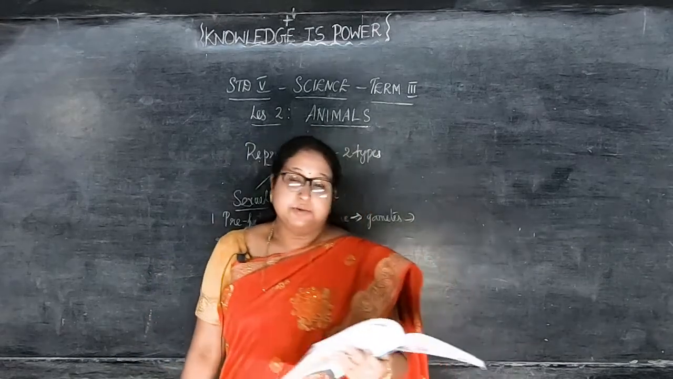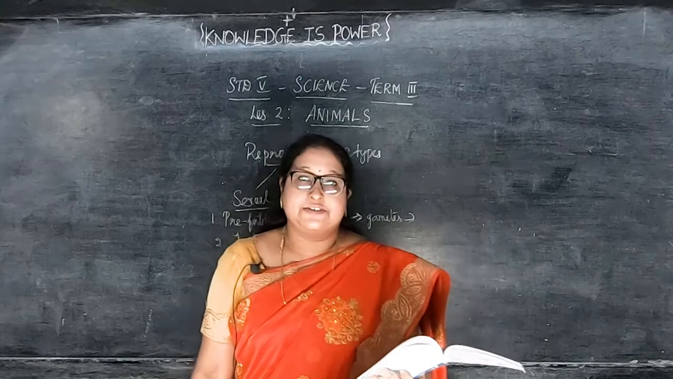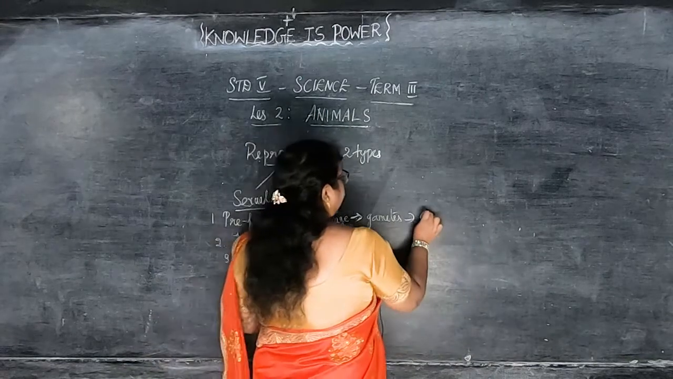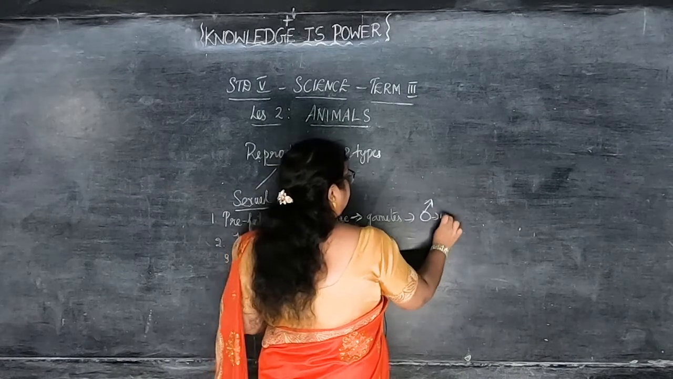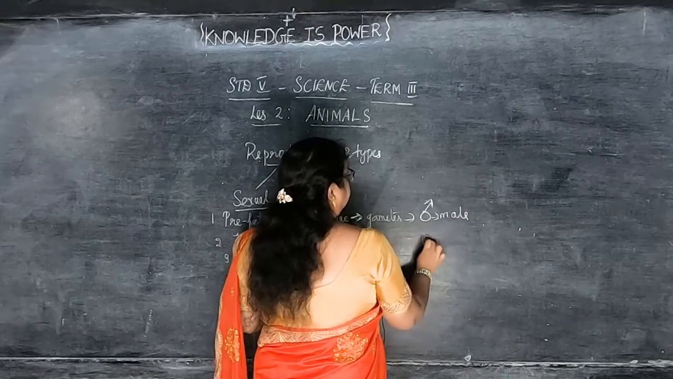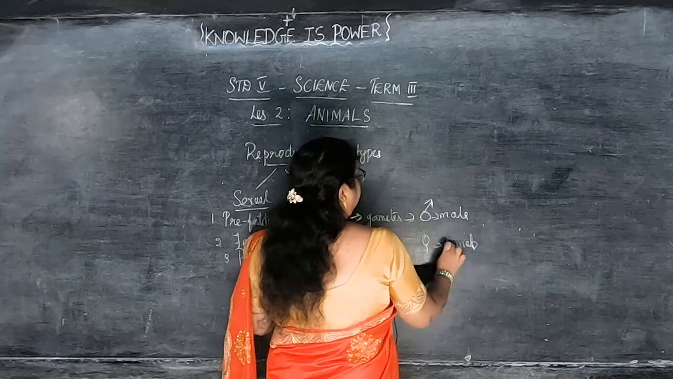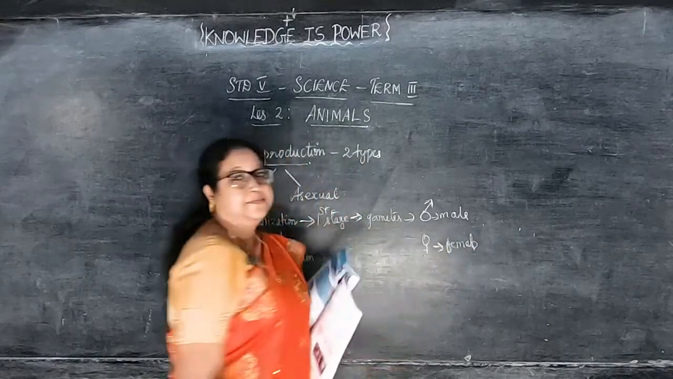So in animals, what happens? Male and female both have different sex organs. The male reproduces. So male, we can write the symbol like this. This is male, and this is female. The symbol for the male and female. Okay, children, this is male and this is female.